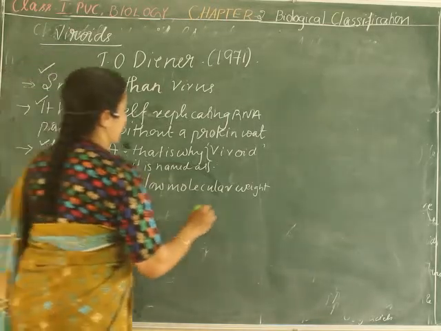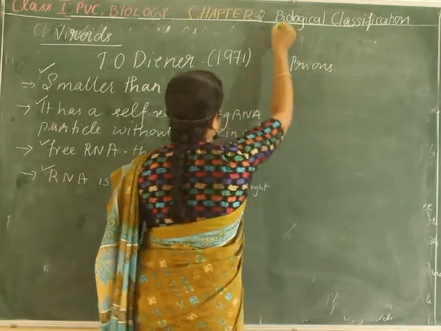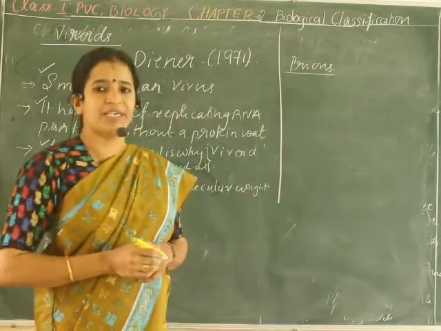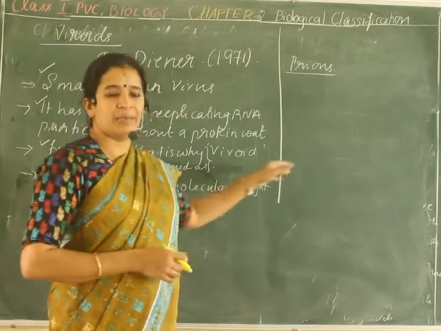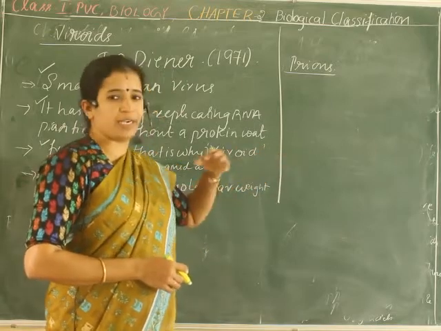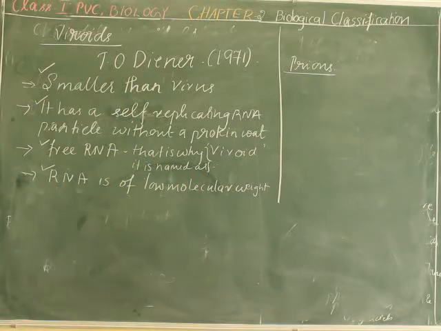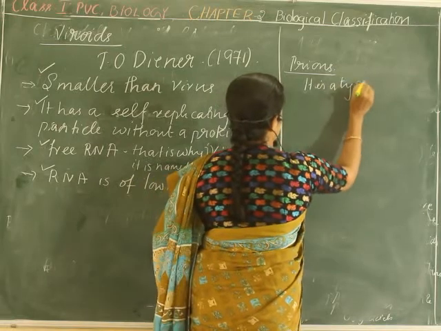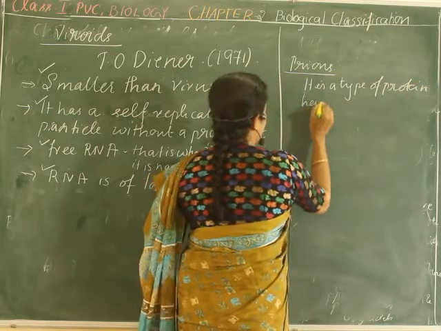Let us study now what prions are. Prions are also an infectious agent, but here it has only protein in it, not genetic material. We can say that prions are misfolded proteins.